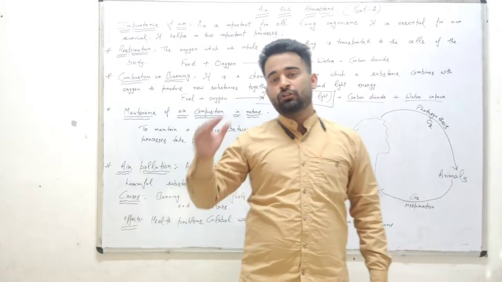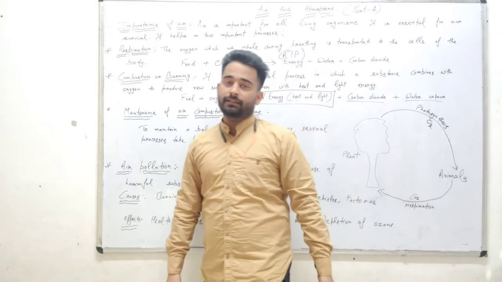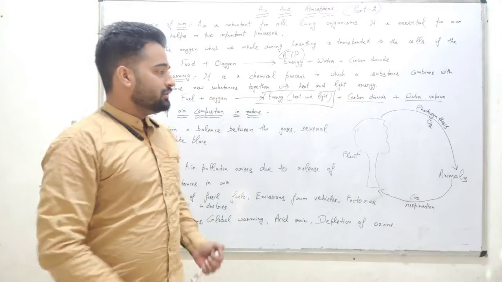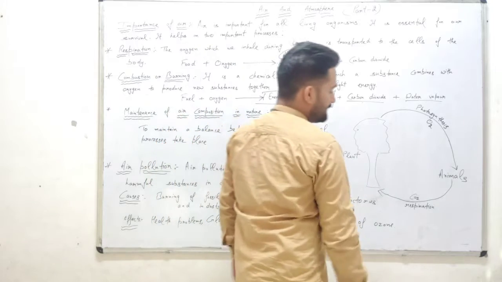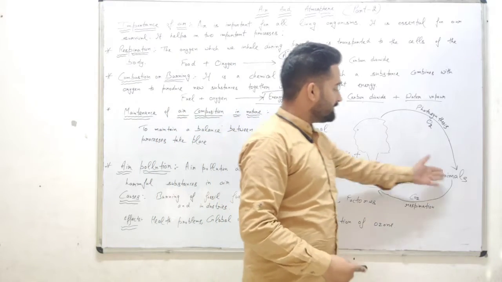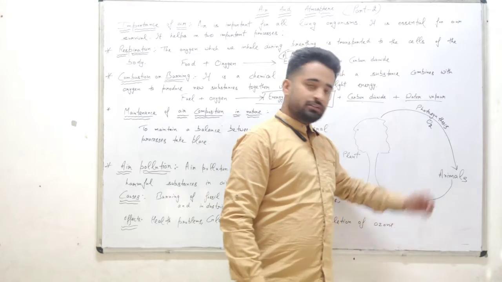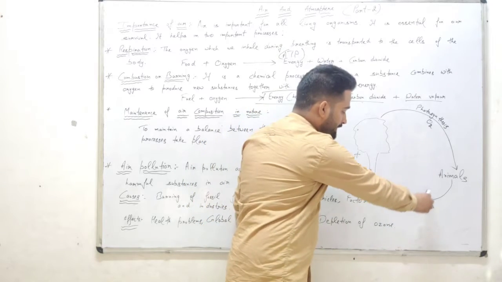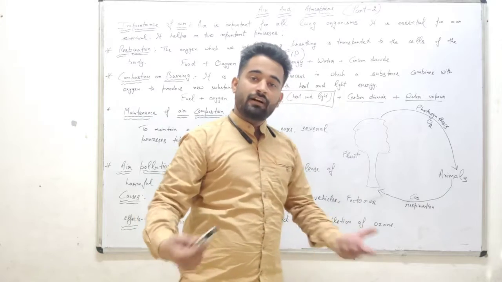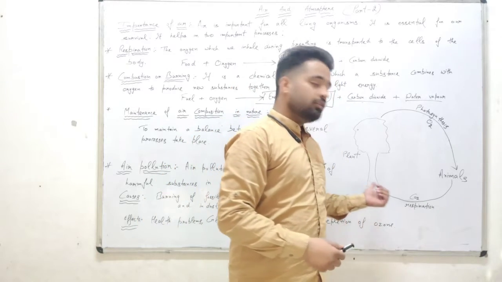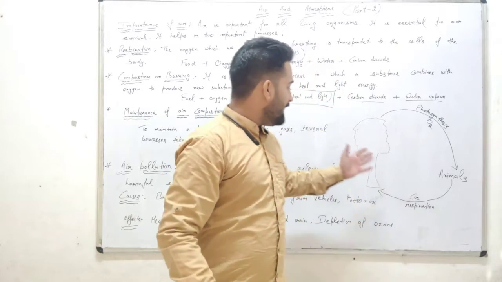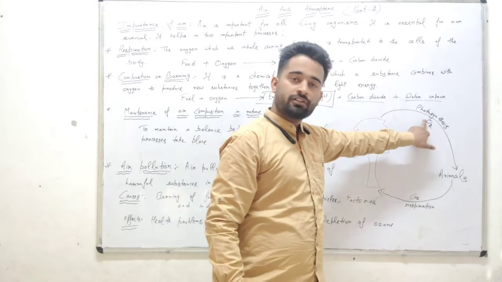So there should be a balance of each gas in nature. Why? And how will it be possible? See, many plants are there on the earth, many animals are there on the earth. Animals produce carbon dioxide. That carbon dioxide is used by the plants. Why is that carbon dioxide used by the plants? For photosynthesis, and plants produce oxygen during photosynthesis.